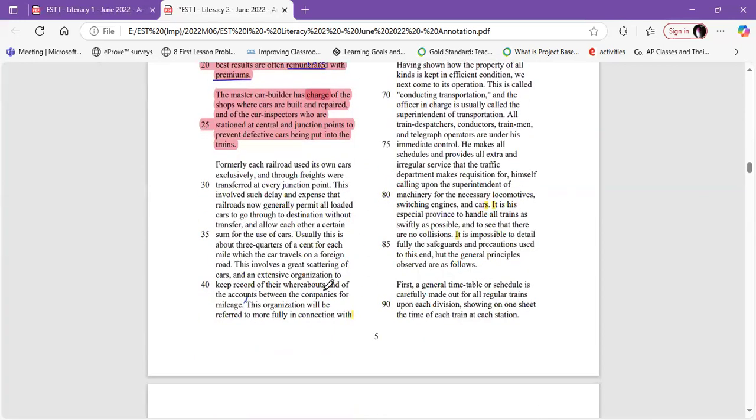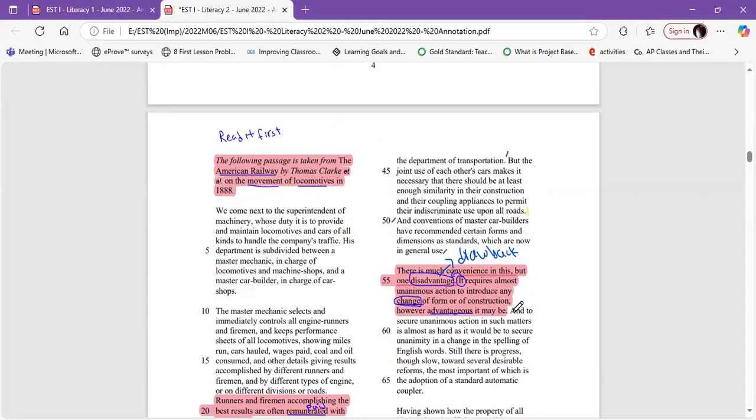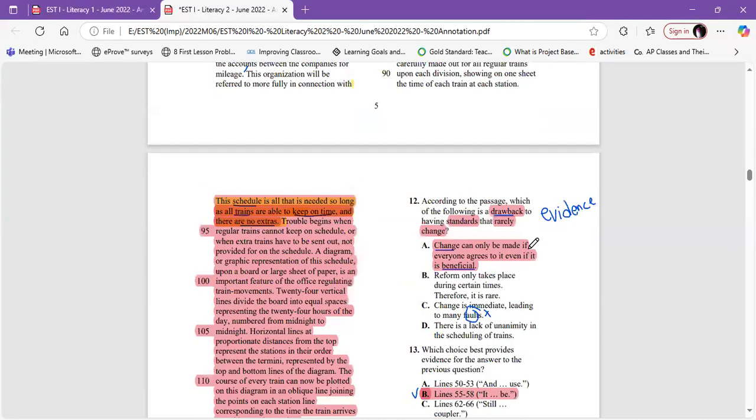From this: This organization will be referred to more fully in connection with the Department of Transportation, but the joint use of each other's cars makes it necessary that there should be at least enough similarity in their construction and their coupling appliances to permit their indiscriminate use upon all roads. And conventions of master car builders have recommended certain forms and dimensions as standards. Yes, he mentions standards here, which are now in general use, but he doesn't talk about any drawback.